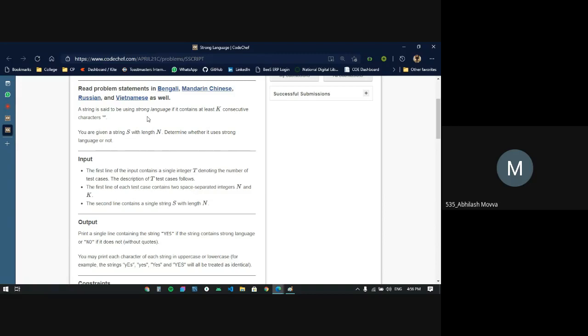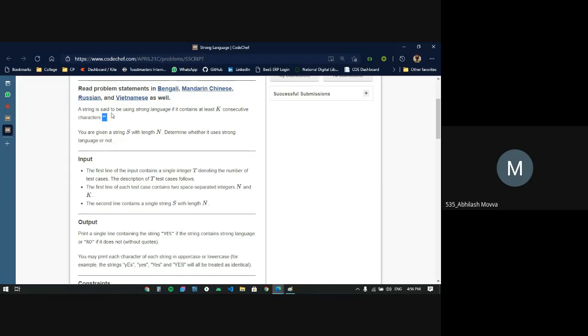If you understand the basic idea behind that story, then that will be more than enough. Here, what he's exactly telling is a string is said to be using strong language if it contains at least k consecutive characters which are asterisks.